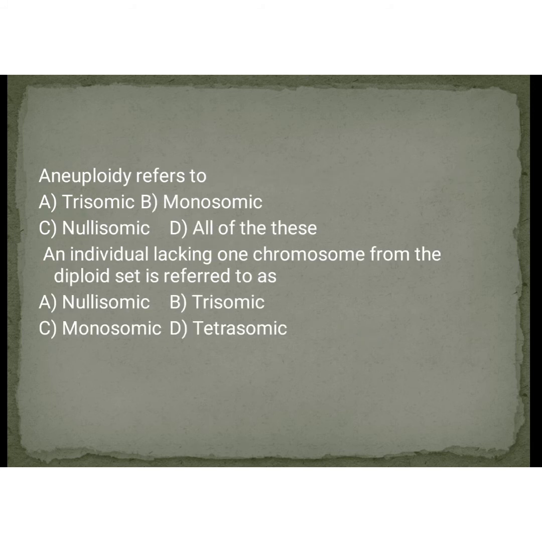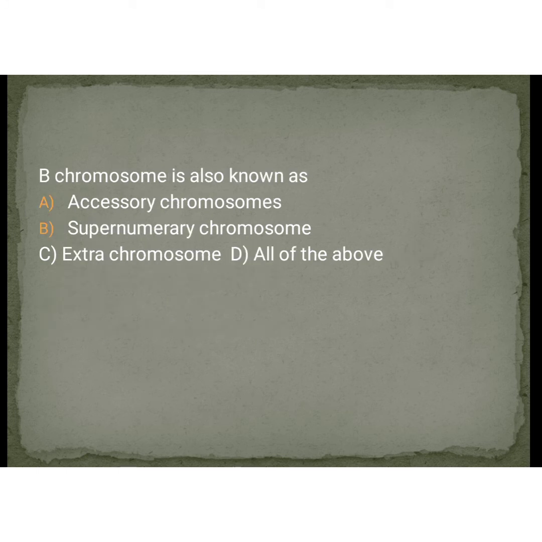Okay, and aneuploidy refers to? Choose any of the options. Next, an individual lagging one chromosome from the diploid set is referred as, that is 2n-1. Aneuploidy refers to all of these, that is trisomic, monosomic, nullisomics, everything comes under aneuploidy. Okay, an individual lagging one chromosome from a diploid set is referred as? Answer is monosomic, 2n-1. Okay, you must read those formulas very well, 2n-1, 2n-2, because many questions will be asked.